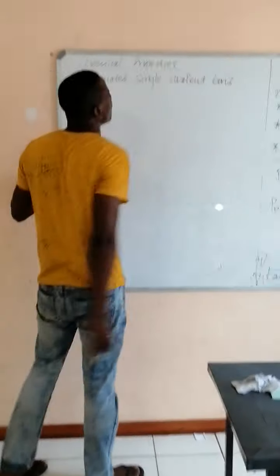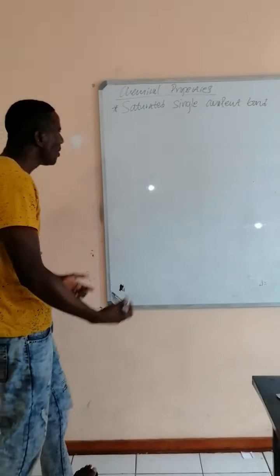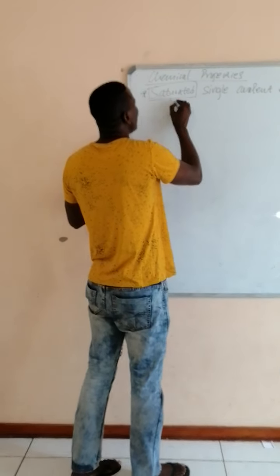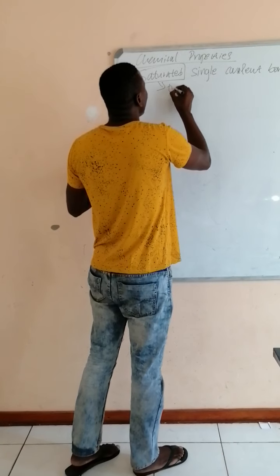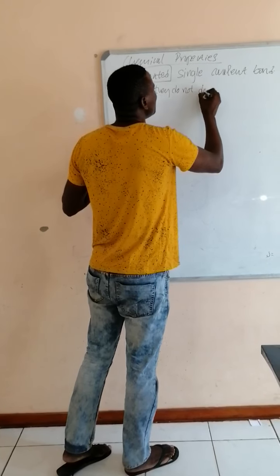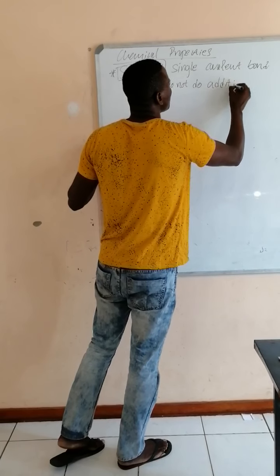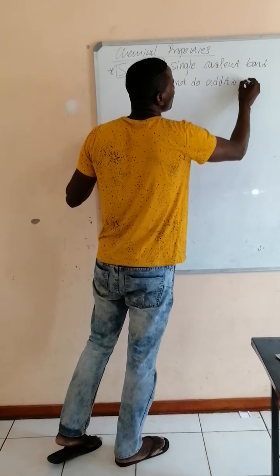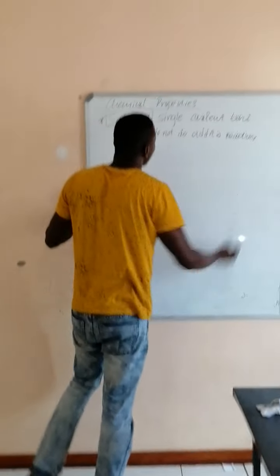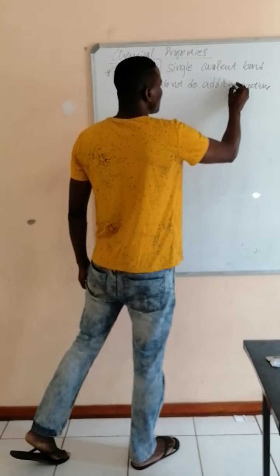They have what we call saturated single covalent bonds. What does the word saturated mean? It means that they do not do addition reactions. They are not involved in addition reactions.